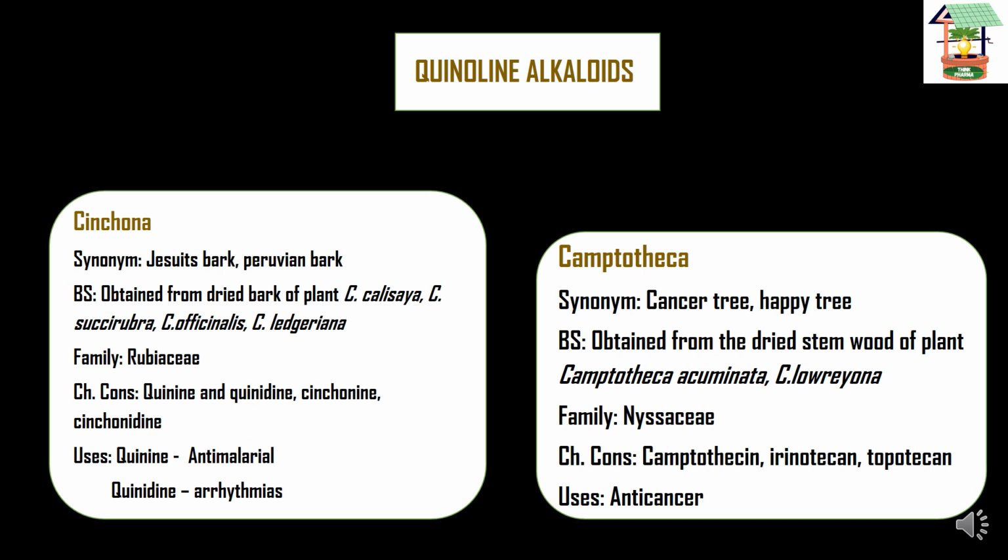Next, moving on to camptotheca. The synonyms are cancer tree or happy tree. The biological source is the dried stem wood of the plants Camptotheca acuminata and Camptotheca lowreyana, and the family is Nyssaceae. The chemical constituents present are camptothecin, irinotecan, and topotecan. We can see different chemical constituents or drugs which are used to treat cancer, right?